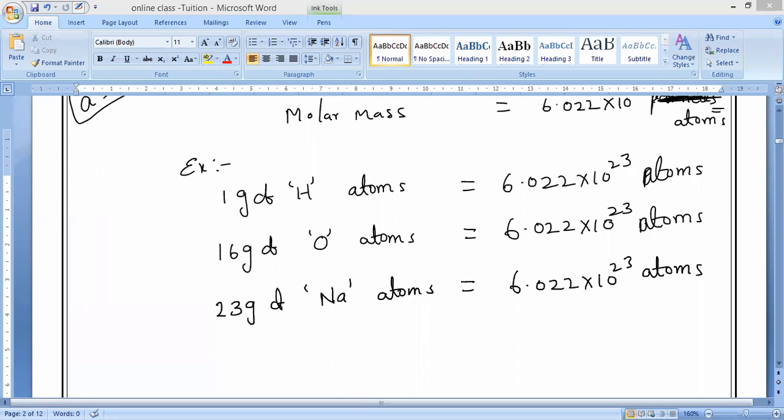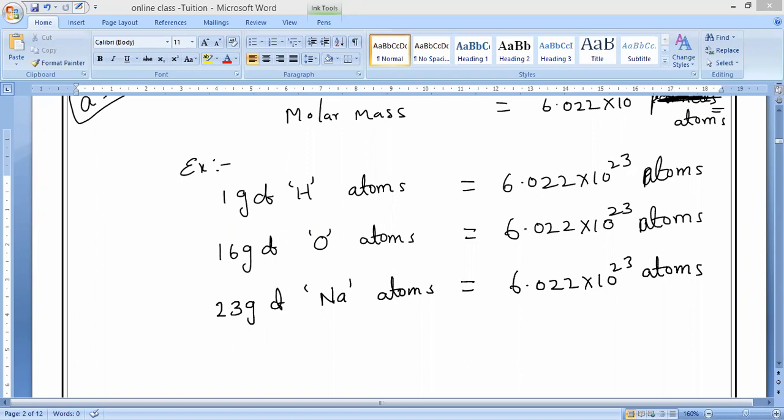The substances present in a given matter may be atoms, molecules, or ions. One mole of any substance means the number of atoms, molecules, or ions equal to Avogadro's number.